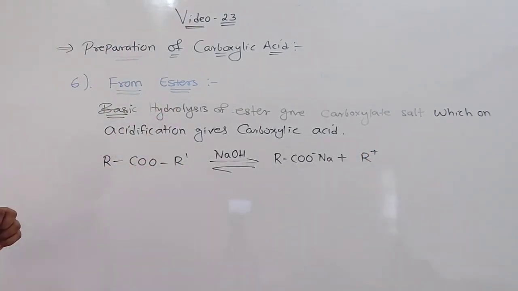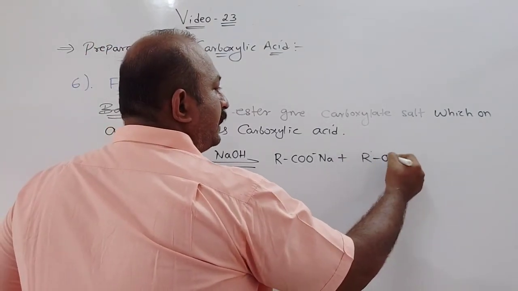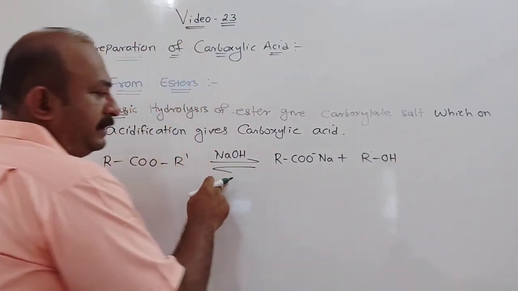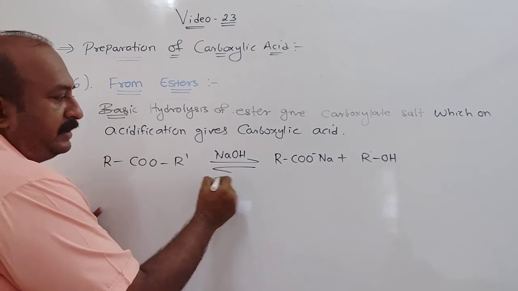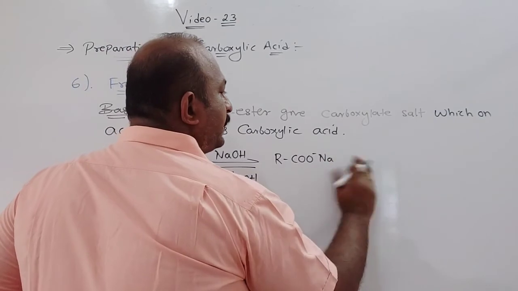In your book I think they have not written it, but you can write minus R'OH, the alcohol that is removed.